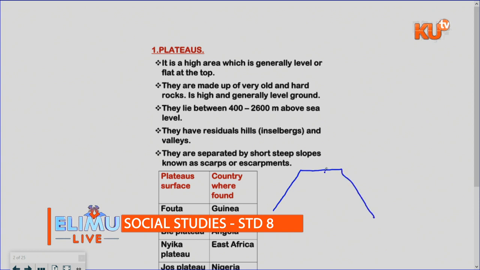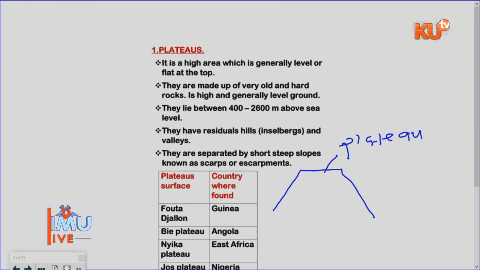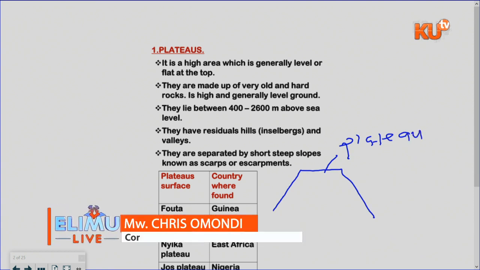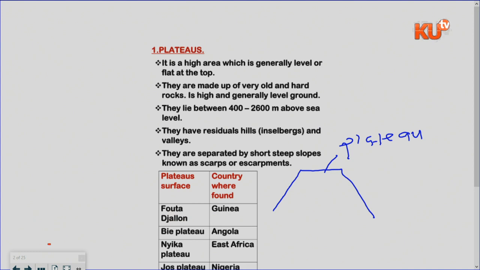The top part here is what we call the plateau. So the plateau, I said, is a slightly raised flatland. I hope that is the picture that I've given you. So if you are taking some few notes, that is the diagram, and have a vivid picture as we proceed.